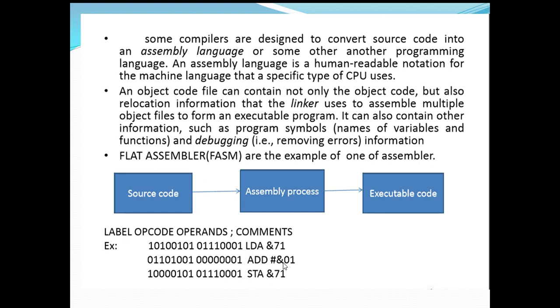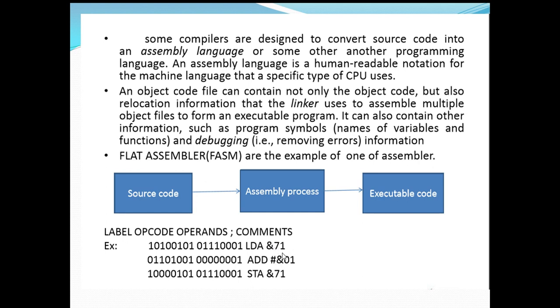And then we have one more statement, STA &71, store A. So the result that is obtained after the addition operation should be stored at the location pointed out by 71. That is the meaning of this STA &71. So the first statement is load A from the address 71.